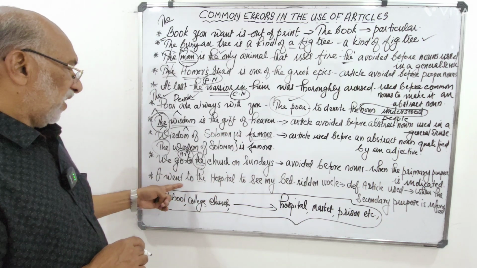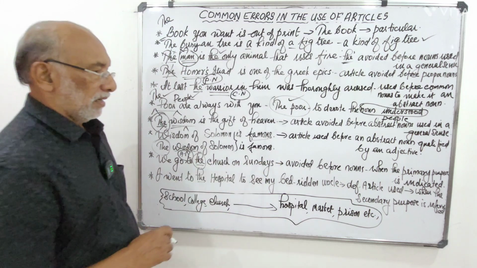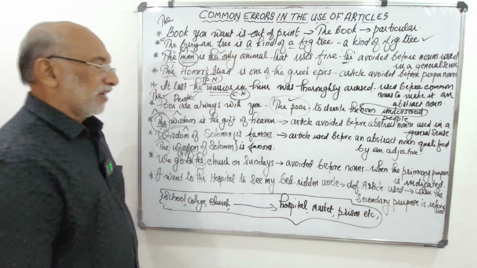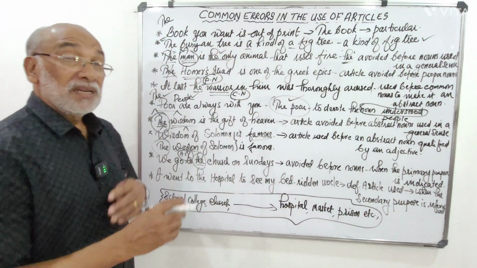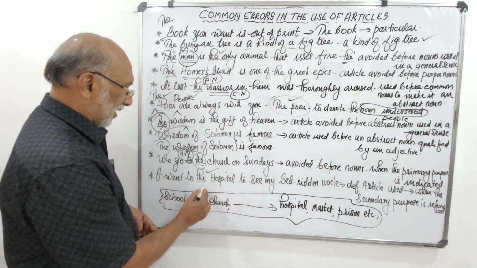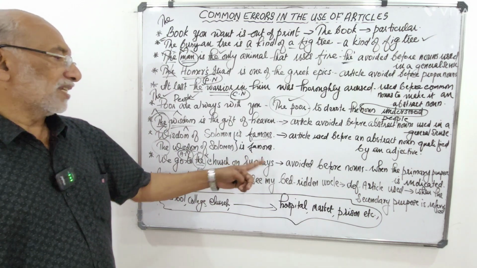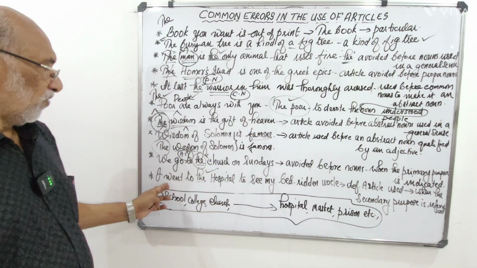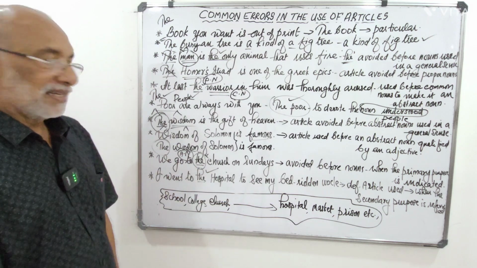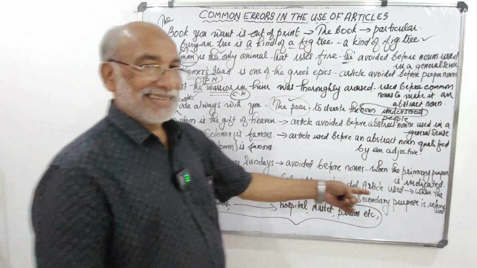See the next sentence. I went to the hospital to see my bedridden uncle. So here article is used. Why? Because it is referring to the secondary purpose. What is that? Visiting a patient there. I went to the hospital. Here it is correct. Here it is a wrong expression. We go to the church on Sundays. It's a wrong expression. Whereas I went to the hospital to see my bedridden uncle. That's a correct expression. Why? Because we refer to the secondary purpose.